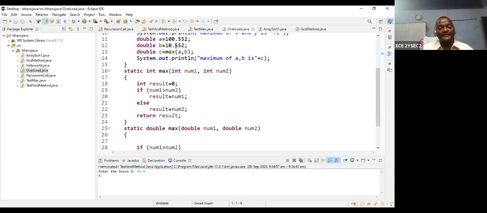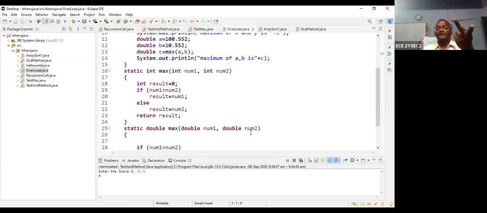So A is equal to 100.552, B is equal to 10.552. A is copied to number 1, B is copied to number 2. Please remember, when calling the method, arguments and method parameters must both be the same data type. Second point, the values are copied in order. If the order changes, the result changes. So you send them order-wise.